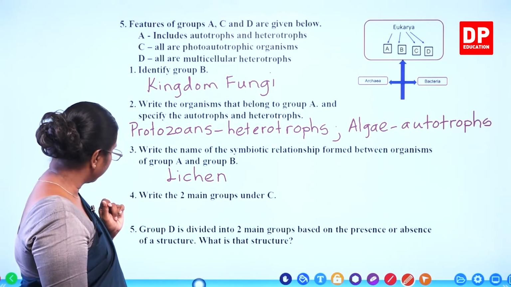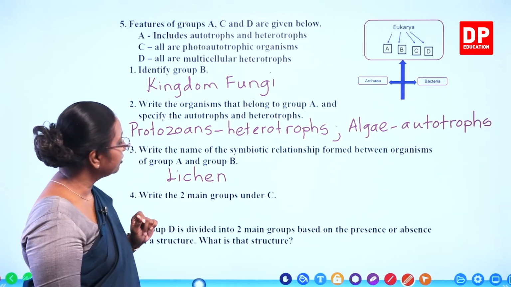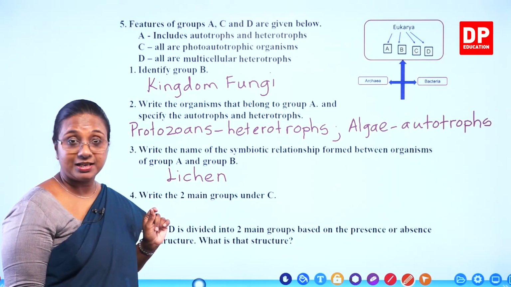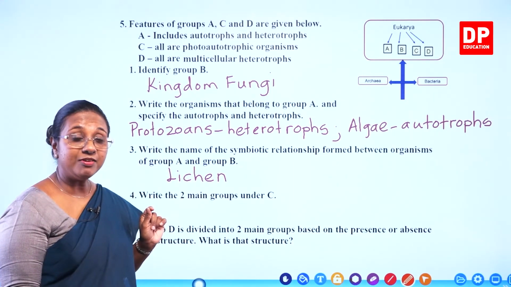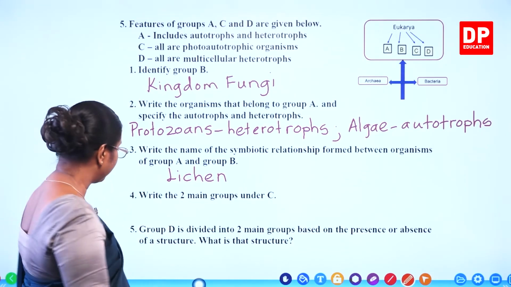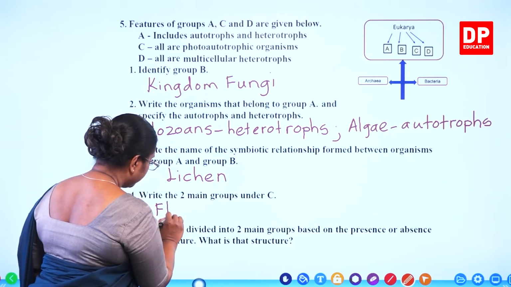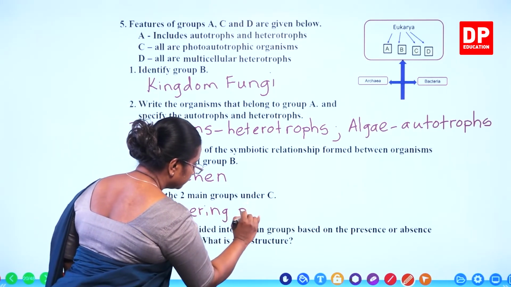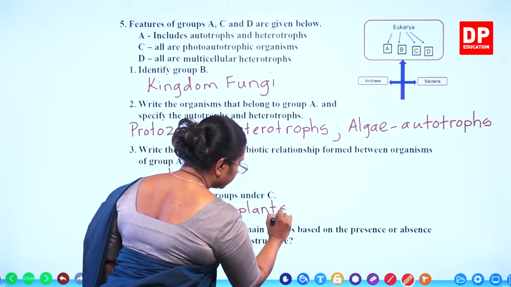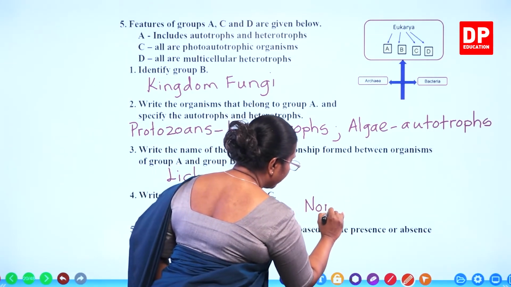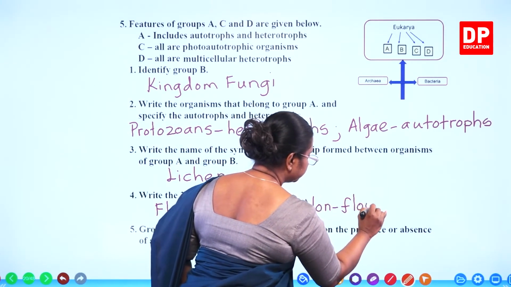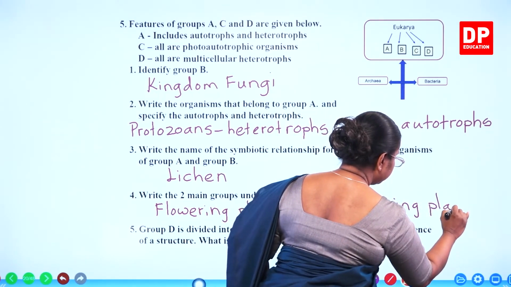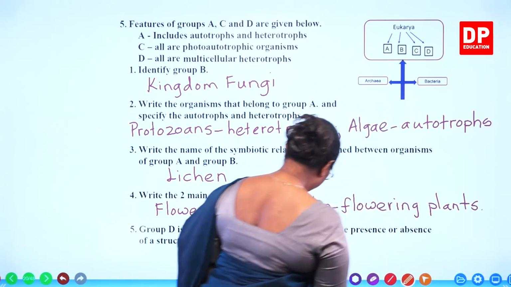Then we have question number 4. Write the two main groups under C. What is C? We identified it as plant A. Under plant A, what do we have? Flowering plants, comma, non-flowering plants. Those are the two main groups.